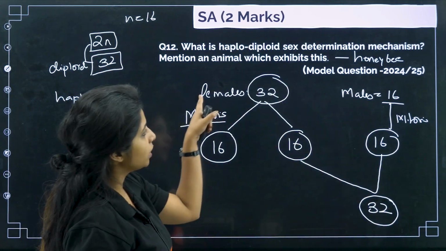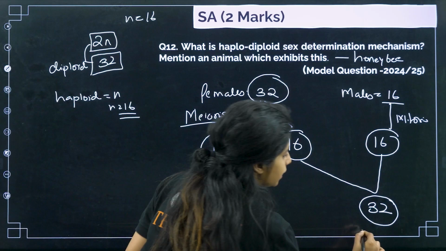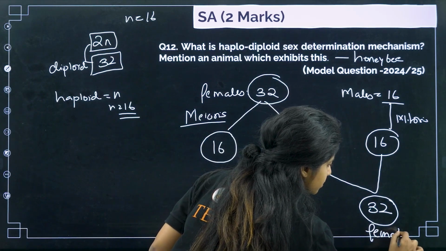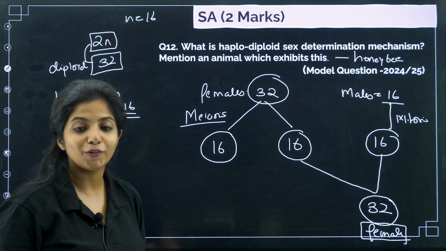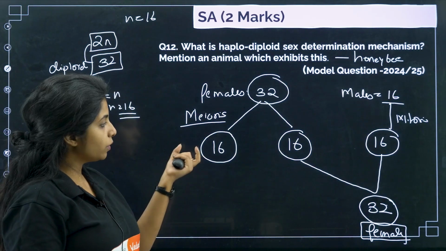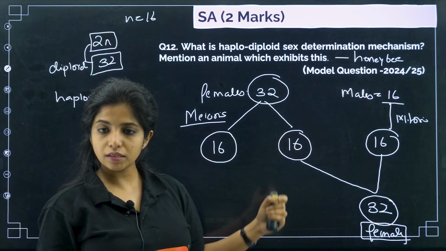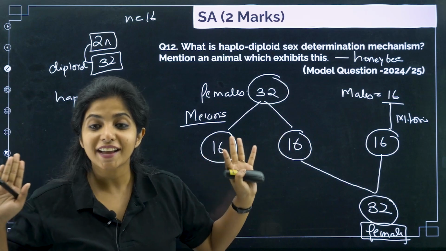And 32 is found in males or females, my dear children? It is found in females. So this particular zygote will be turning out to be a female. Then what about this, ma'am? This also can fuse with another 16? No, that does not happen.